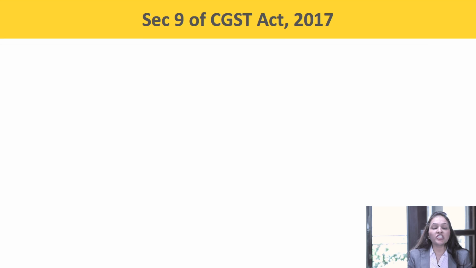On which transactions shall the GST be levied? Section 9 of the CGST Act 2017.